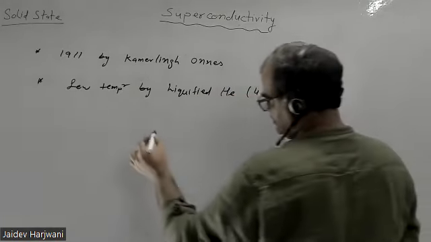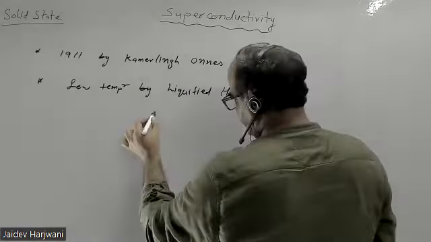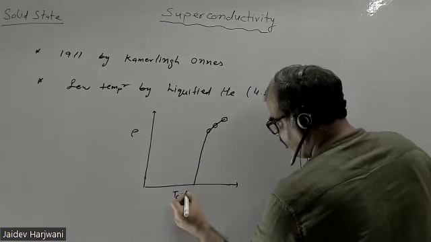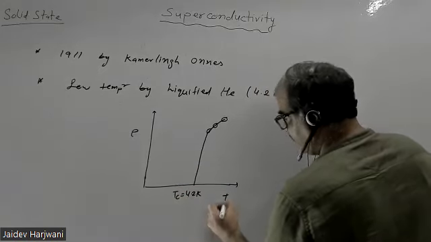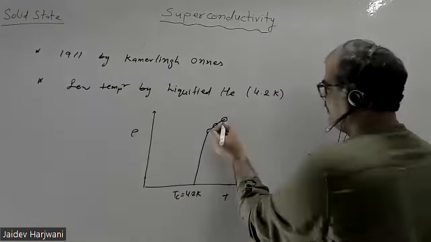When he was measuring the resistance of pure mercury, what he observed was that at T equal to Tc, equal to 4.2 Kelvin, suddenly the resistivity drops to 0.